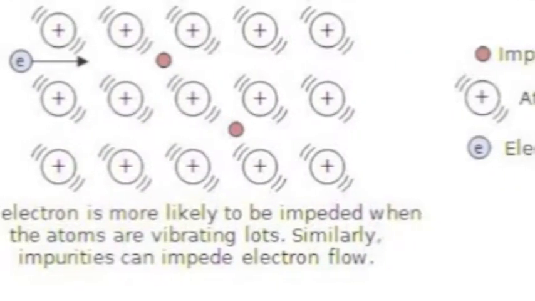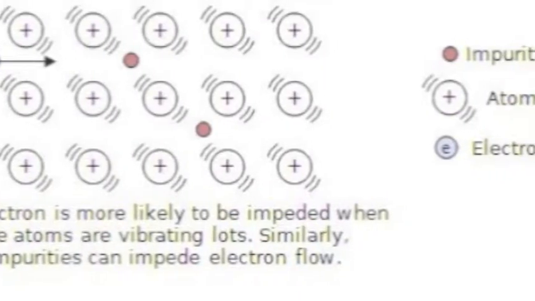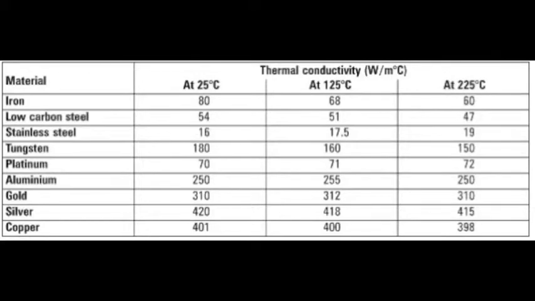At a lower temperature, there are fewer atomic vibrations, therefore reducing resistance. This is illustrated in the table shown. Every material has a higher conductivity with a lower temperature. Impurities also cause resistance because there is a higher rate of electron collision.